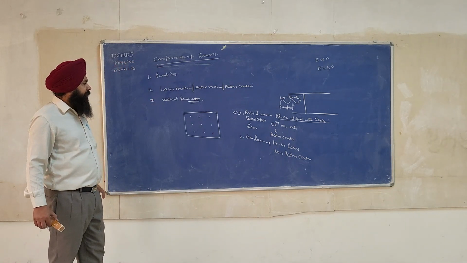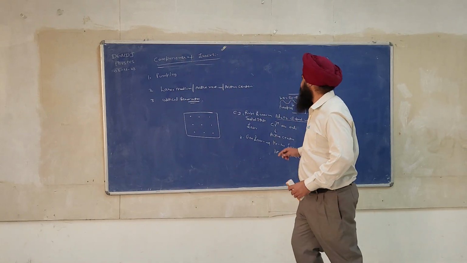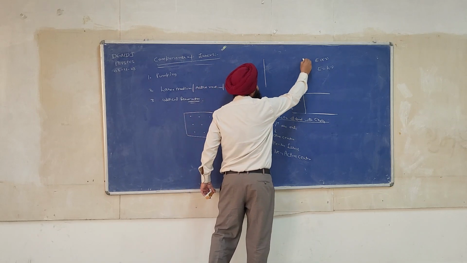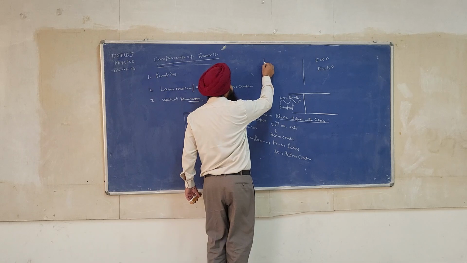Now we come to the third point. The third point is called the optical resonator. Now see, what is optical resonator? It is basically comprised of two plane mirrors placed coaxially.